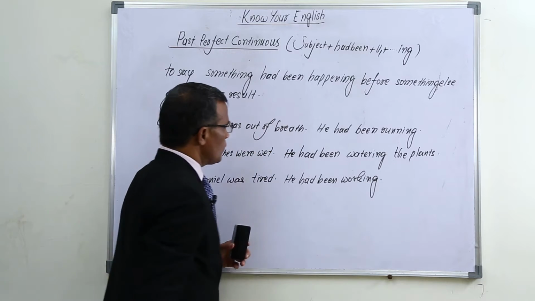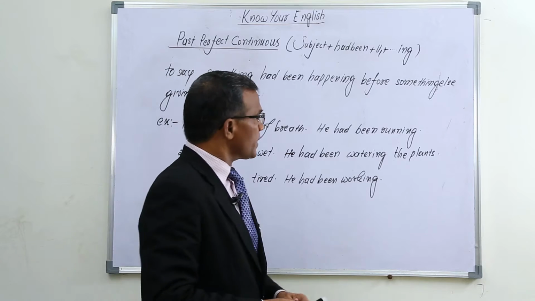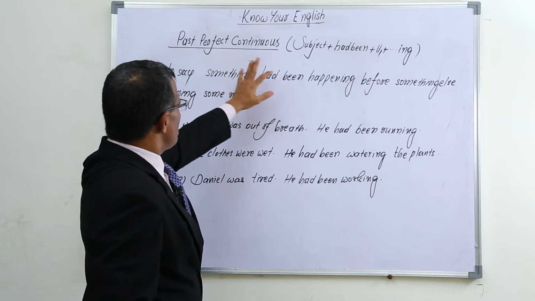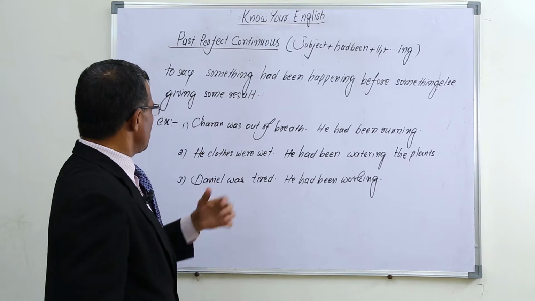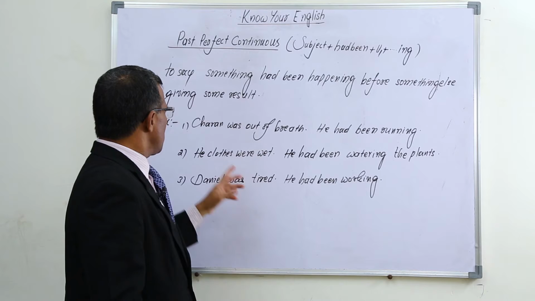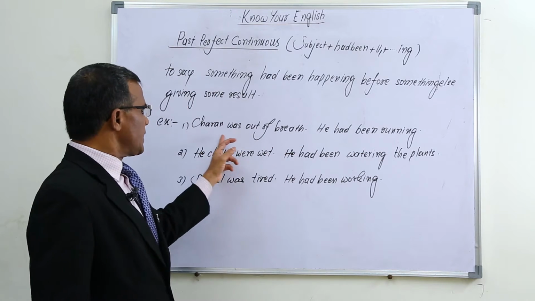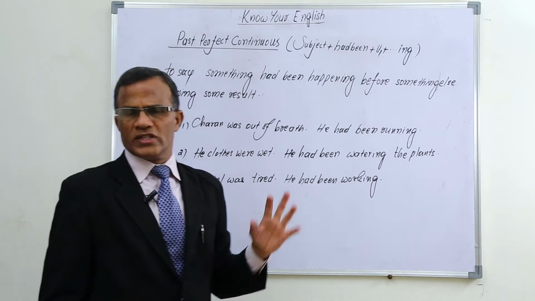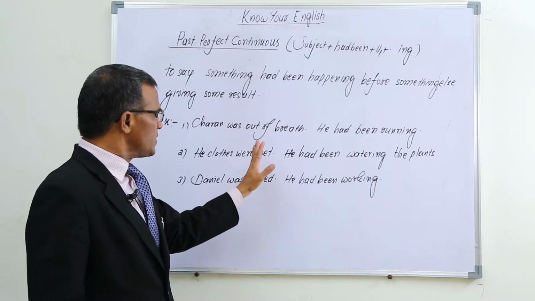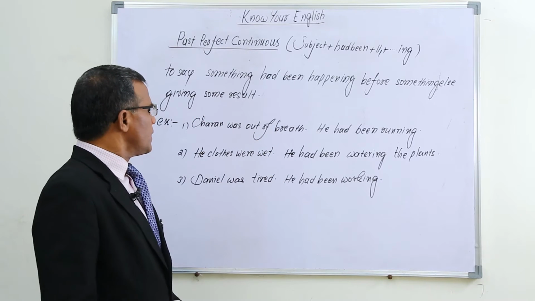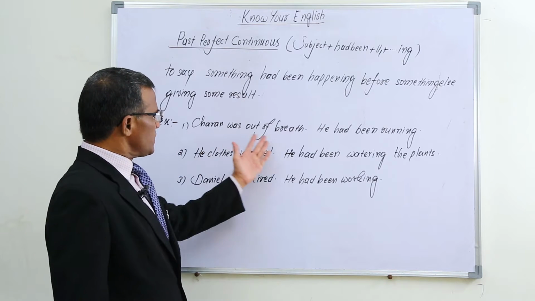He had been walking. Now, as per this condition, we use past perfect continuous to say something had been happening before something else, giving some result. Charan was out of breath. He had been running. So this is past. Yesterday or the day before, some time in the past, he was out of breath, meaning he was panting.